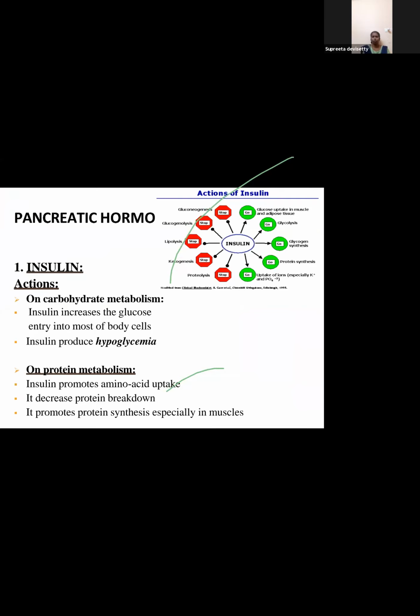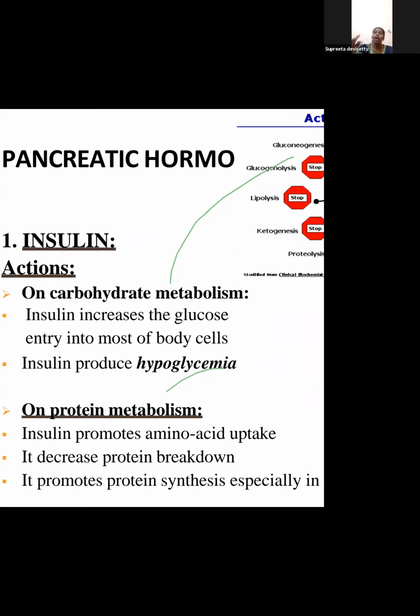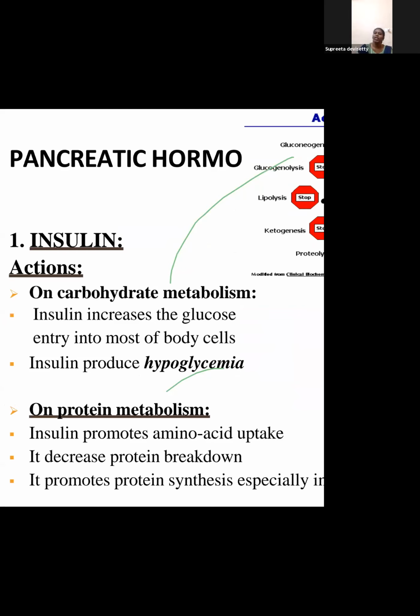So pancreatic hormones, basically insulin and glucagon. We'll be studying insulin and glucagon. Among those, first the insulin. We'll just see the actions, what it does. Insulin has an impact on carbohydrate metabolism. That is, insulin increases the glucose entry into most of the body cells. Insulin produces hypoglycemia. See, assume blood is having too much glucose.